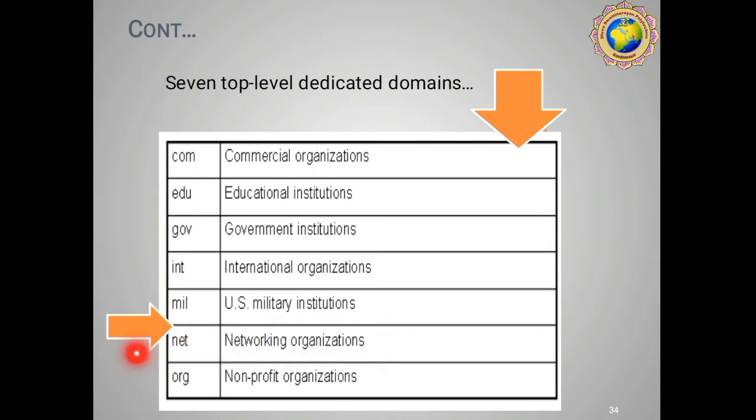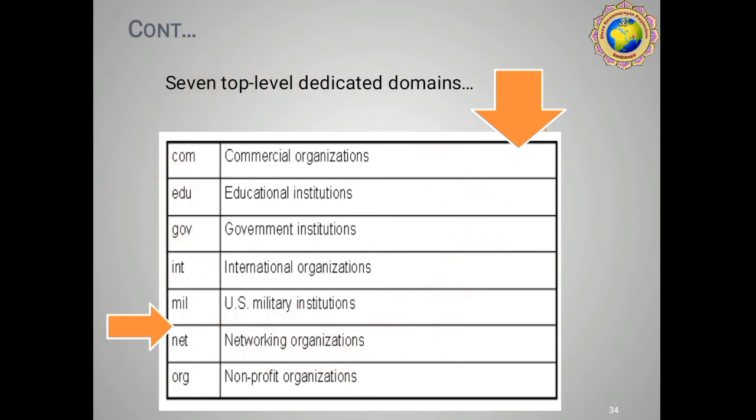Here .NET is a domain, not a subject like .NET programming; here .NET means networking organization. Here it is a domain, not a subject. Okay. .org means non-profit organization. So these are our 7 top level dedicated domains.